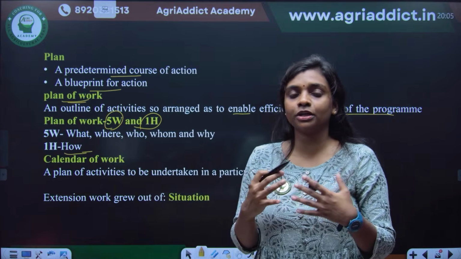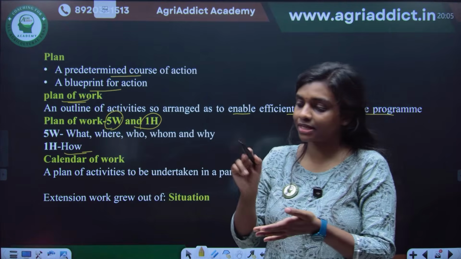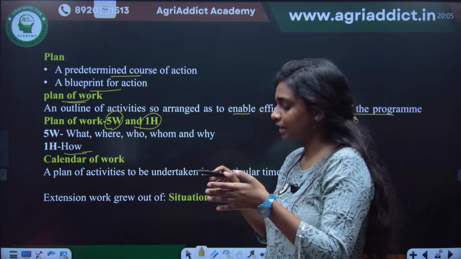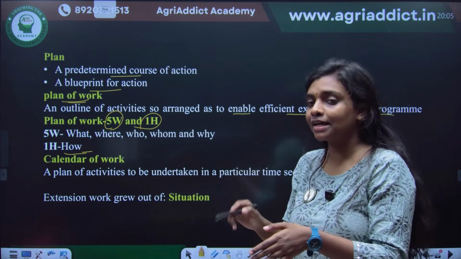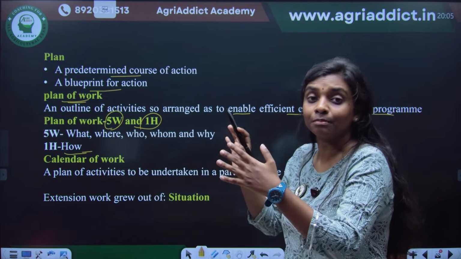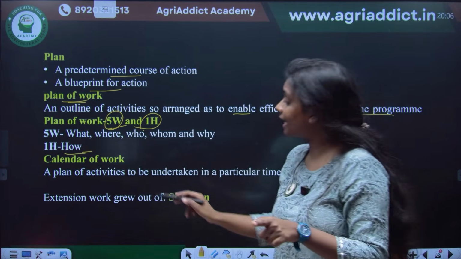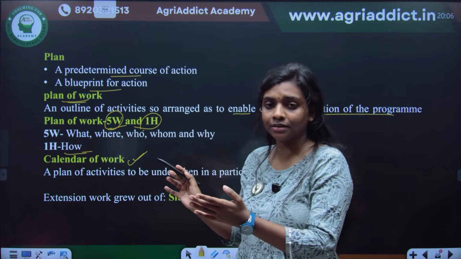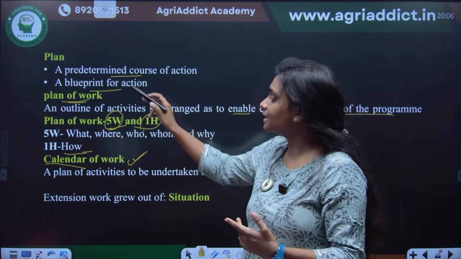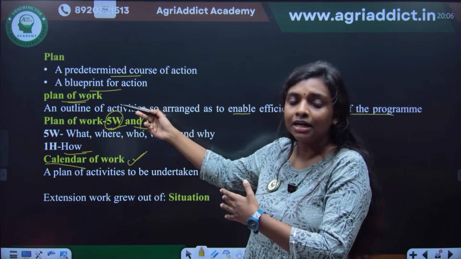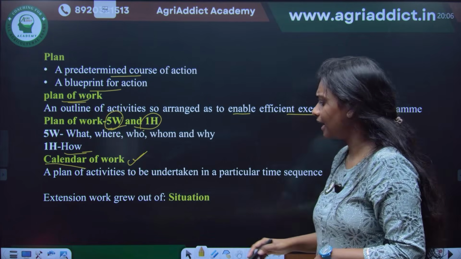It shows everything. When you are preparing for the CUET PG exam, you prepare a list: I have to study all these subjects, they will be taught by these people, if I don't know something I will search on Google or the internet, and I will be repeating and so on. That is a kind of plan of work. It includes 5W and 1H. And then there is calendar of work. Calendar means something related to time or date, right? So when the plan of work is attached with time, that is known as the calendar of work.